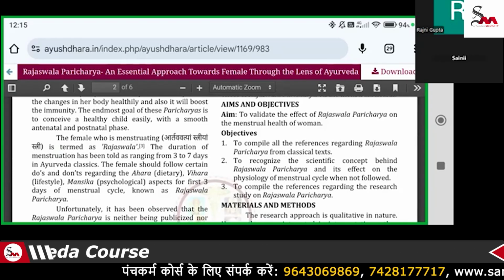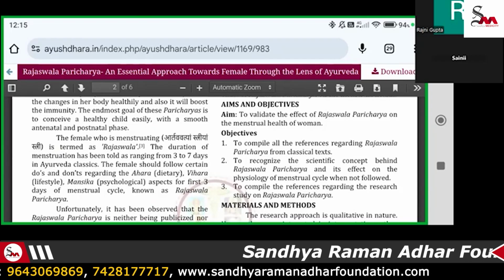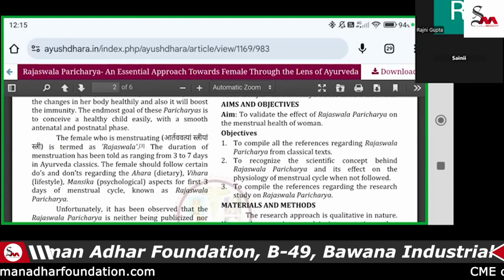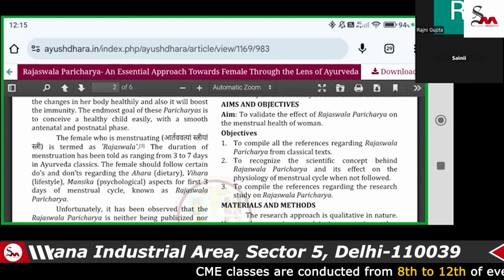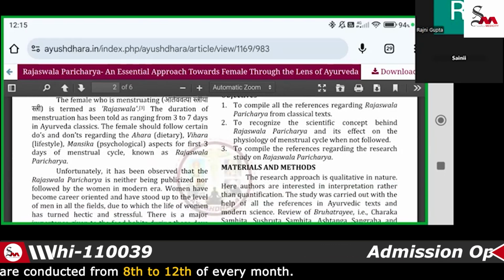It cannot last more than 7 days, and it should not be less than 3 days. At that time we have to advise do's and don'ts regarding ahara, vihara, and manasika sthiti for the first 3 days of the menstruation cycle, which are considered under the Rajaswala Charya.